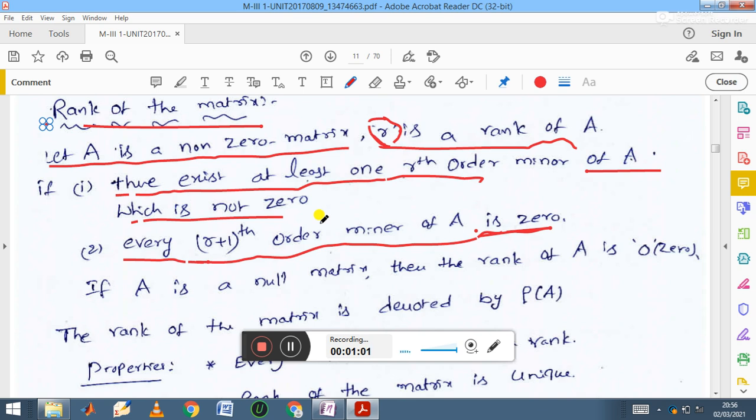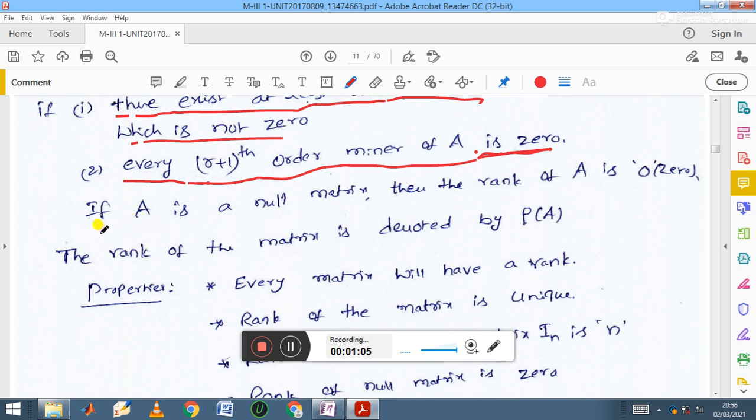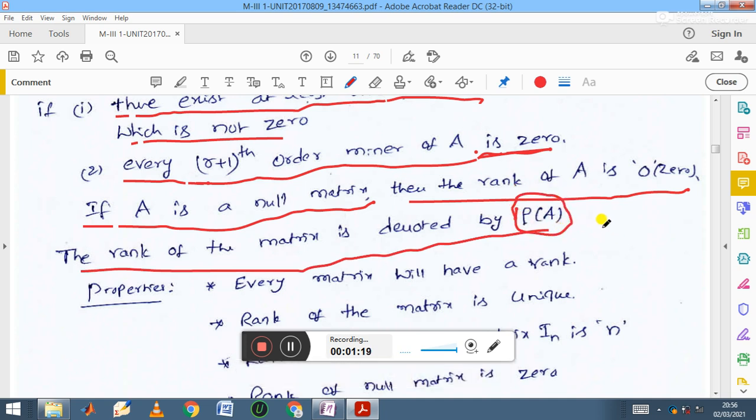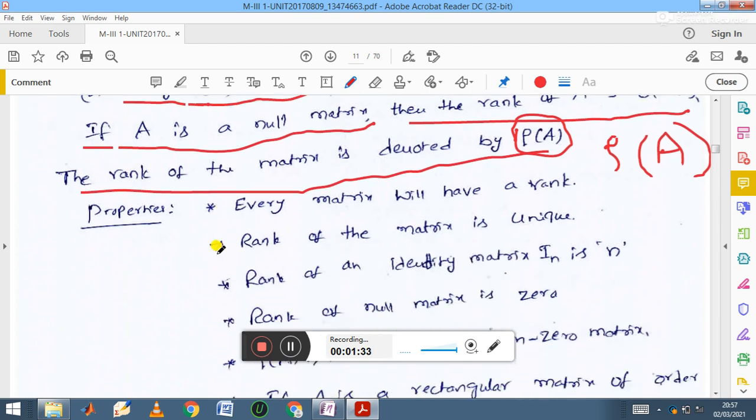So let us understand well with the example. If A is a null matrix, then the rank of A is 0. The rank of the matrix is denoted by the Greek letter rho. So rho of A. Rank of A is denoted by the symbol rho of A. Then we have a few properties of rank.